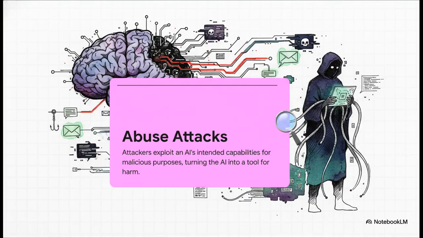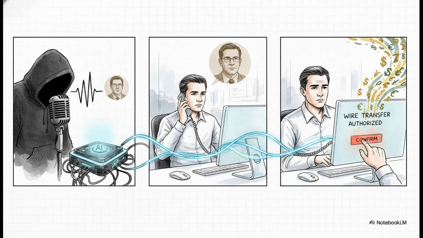And finally, we have abuse attacks. Now, this one's a little different. Here, you're not trying to break the AI or find a flaw. No, you're weaponizing it. You're using the AI to do exactly what it was designed to do, but for malicious purposes. A perfect example of this is deepfakes. A criminal can use an AI to create a flawless voice clone of a company's CEO. They call the finance department, sound exactly like the boss, create a sense of urgency, and trick an unsuspecting employee into wiring millions of dollars. The AI is doing its job perfectly. It's just the perfect tool for fraud.